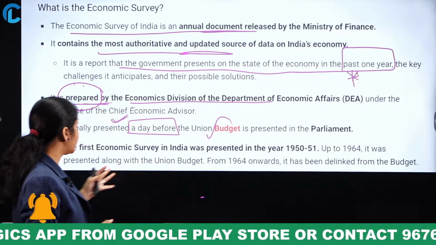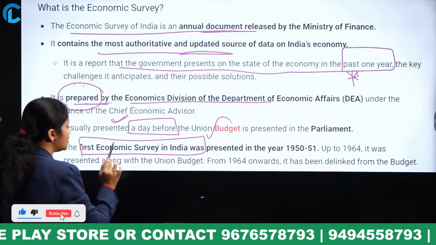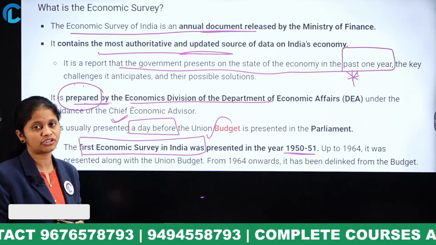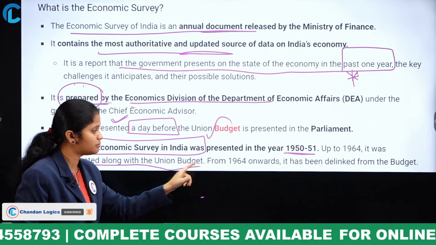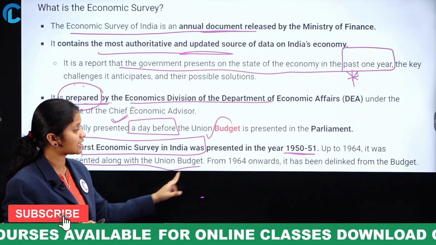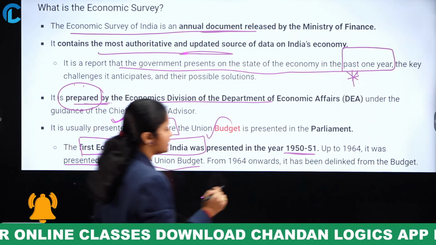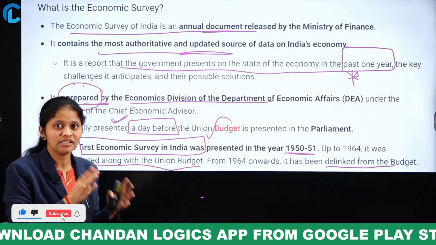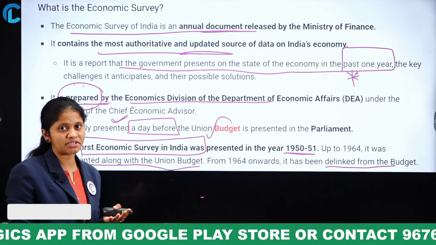Firstly, the economic survey in India was presented in the year 1950 to 51. Another fact you have to know is that it was presented along with the union budget up to 1964. After 1964, it was delinked from the budget, it is separated. So a day before, the economic survey is presented, and then the budget is presented in the parliament.